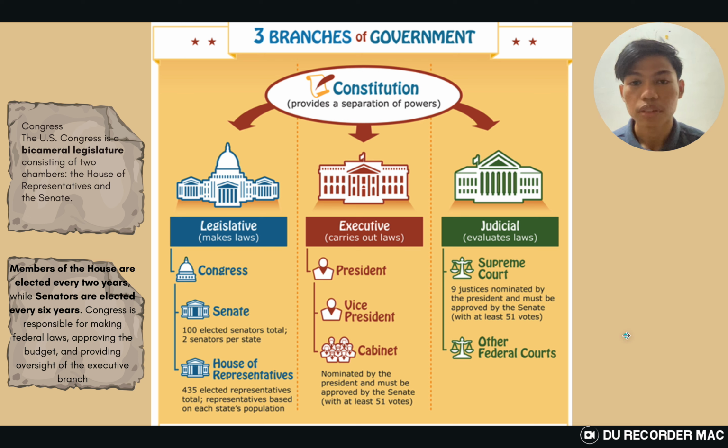So here are the pictures to understand the USA government better. So the first one, legislative, is responsible to make laws. They have the Senate and House of Representatives under the Congress. And the second one is executive. They are responsible to carry out laws, led by the President. And they have the Vice President and Cabinet under them. And the last one is judicial. They are responsible to evaluate laws, led by the Supreme Court. And they have other federal courts.